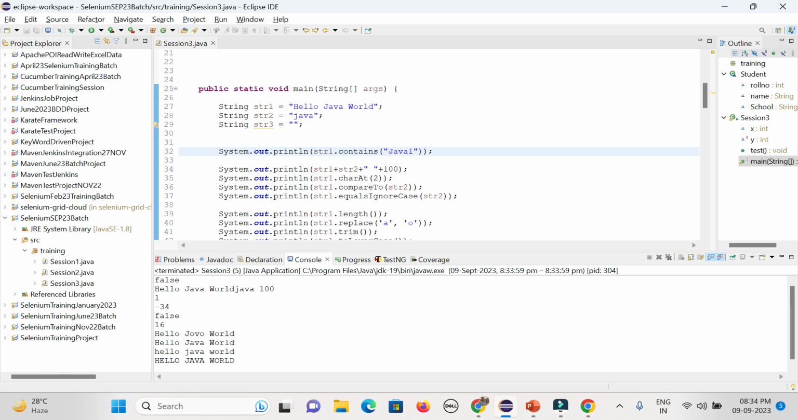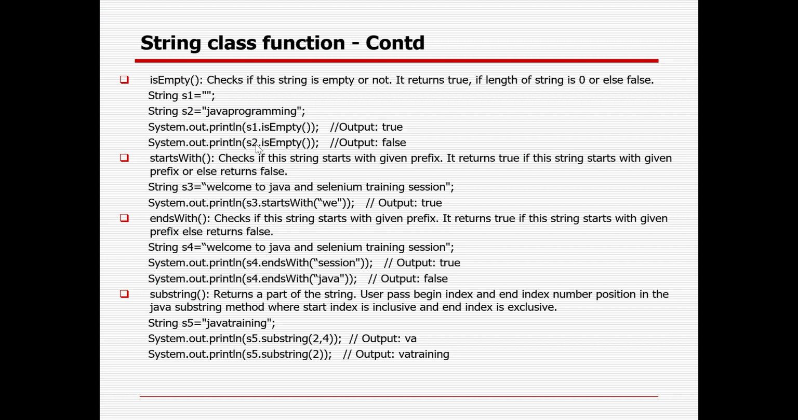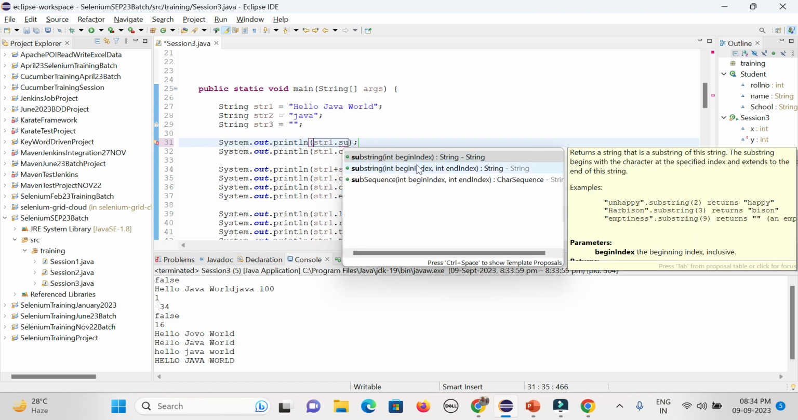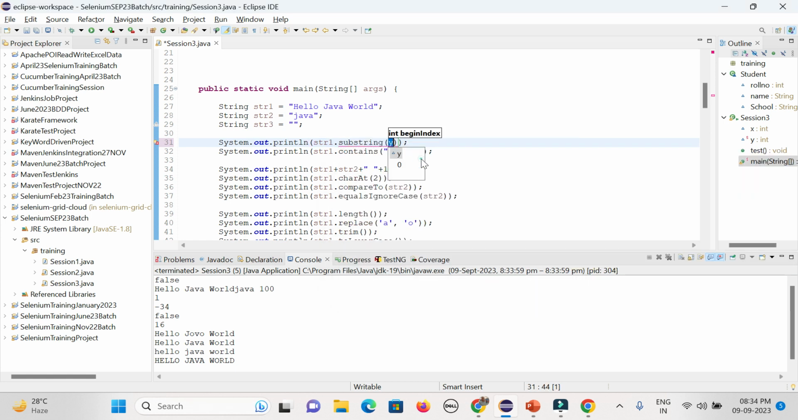Suppose I have a string and I want to break it down into a couple of strings. What I can do is use str1.substring, and here you could see it asks for a begin index and an end index. You can give them so that the middle part will be returned as the substring, and you can store that substring in some variable and use it anywhere. In case you give only the begin index, automatically everything from that starting point will be considered the substring.